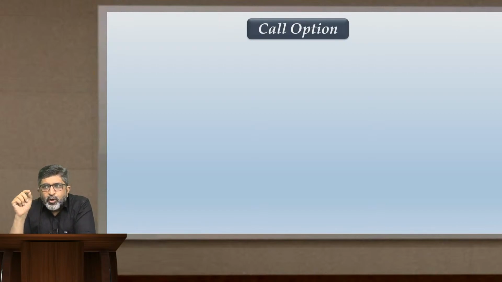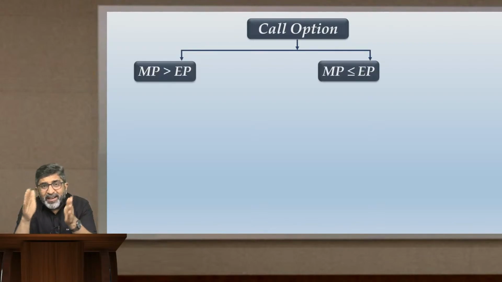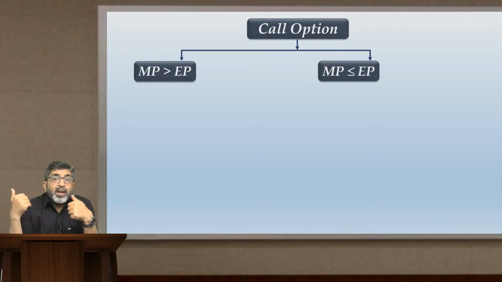Now first tell me, what is the condition for exercising the call option? You have learned that, right? The condition to exercise the call option is, you should be finding that the market price is greater than exercise price, MP greater than EP. So when you are dealing with call option, we will plot two possibilities. One is MP greater than EP, that is market price is greater than exercise price, where the option becomes exercisable. Another possibility is market price is less than or equal to.